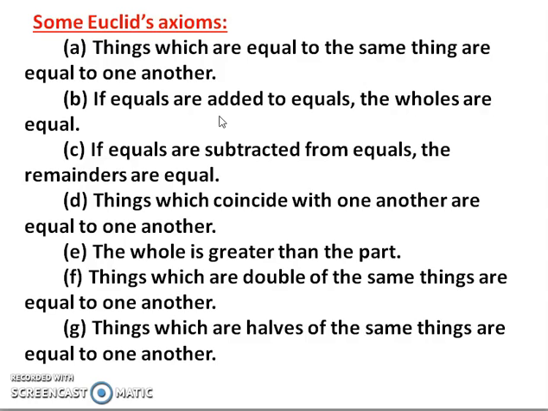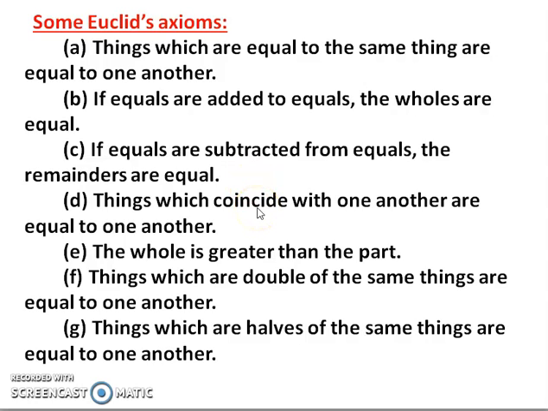Because A and B initially were equal and I am adding the same number 4 to both of them. So A plus 4 is equal to B plus 4 if A is equal to B. That is the meaning. If equals are subtracted from equals, the remainders are equal. Again, A and B are equal to each other. If I subtract 4 from both of them, A minus 4 and B minus 4 also will be equal to each other.